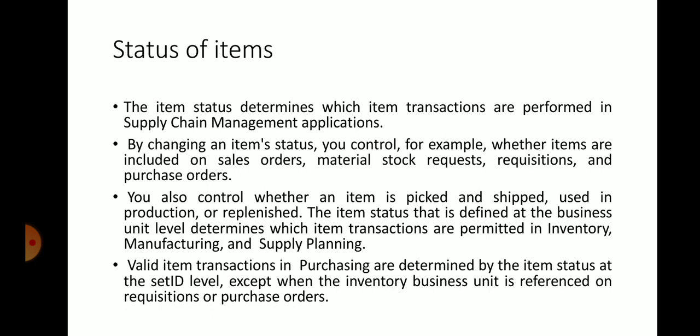If one asks within an organization, it should determine the item transaction which is permitted in inventory, manufacturing or supply planning, at what stage it is. Valid item transactions in purchasing are determined by the item status at the business unit level, except when the inventory business unit is referenced on requisitions or purchase orders.